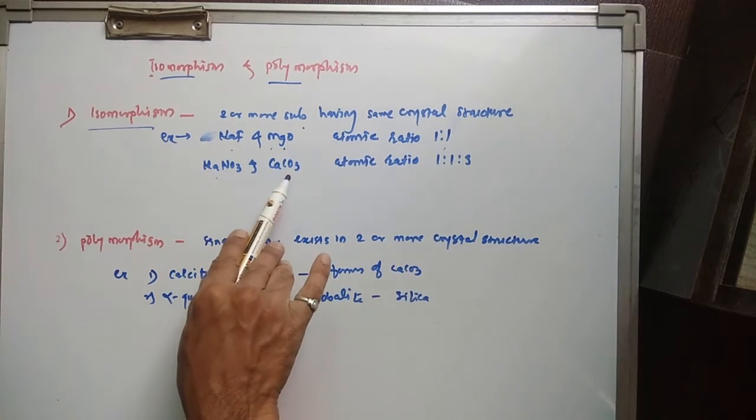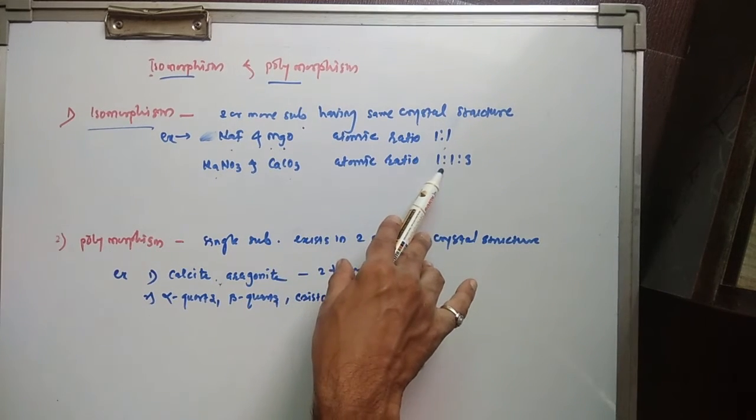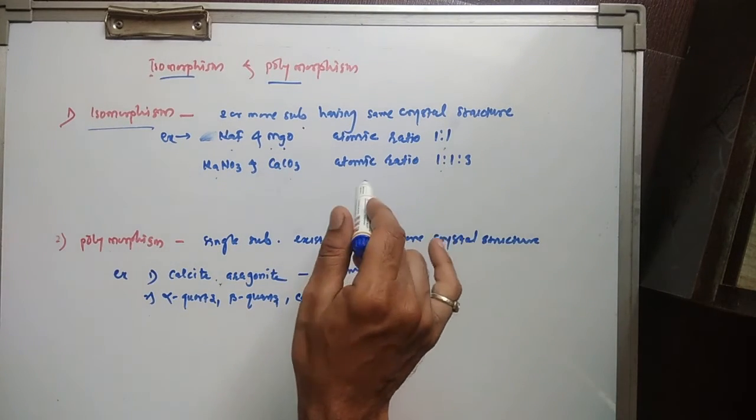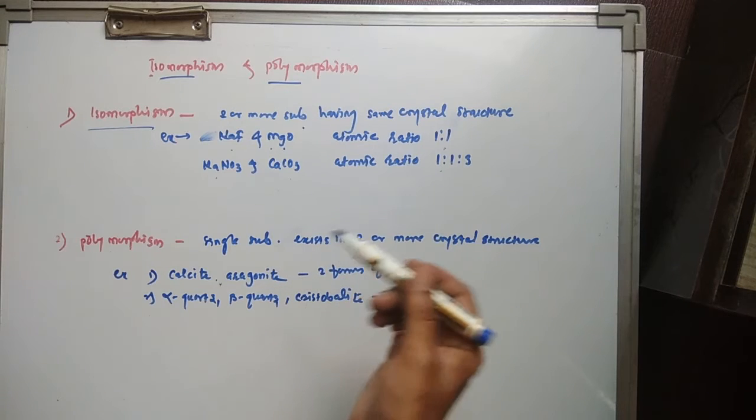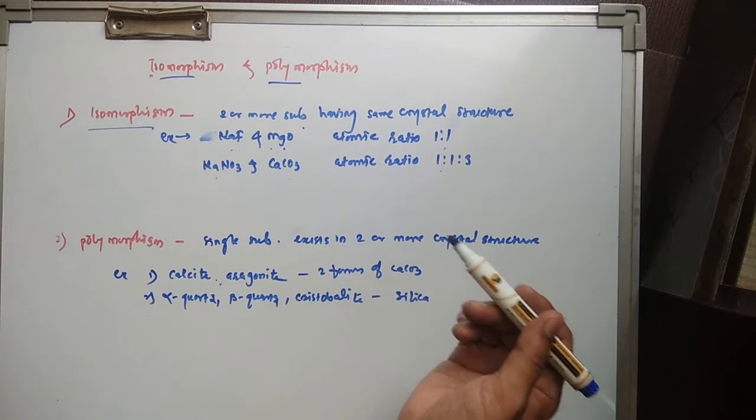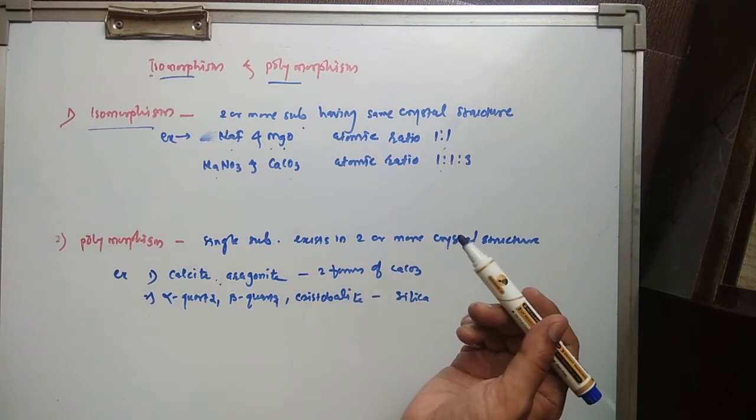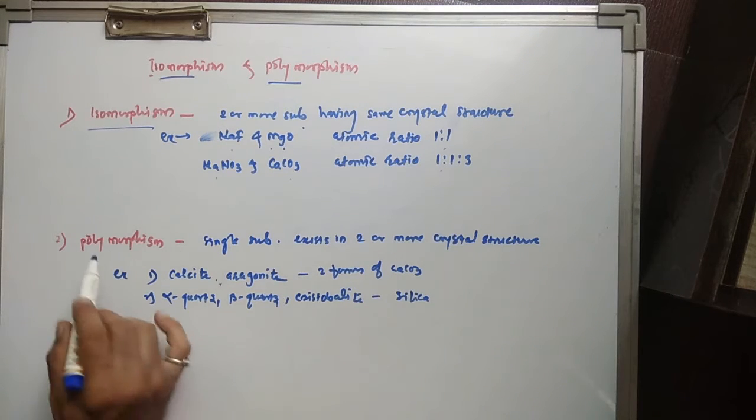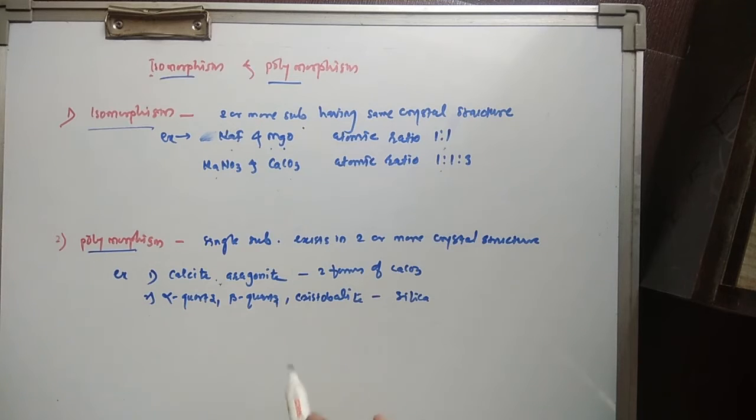Sodium nitrate and calcium carbonate, the atomic ratio is 1:1:3. That means the atomic ratio of the chemical composition is also the same. So this is isomorphism. Now, polymorphism. What is polymorphism?